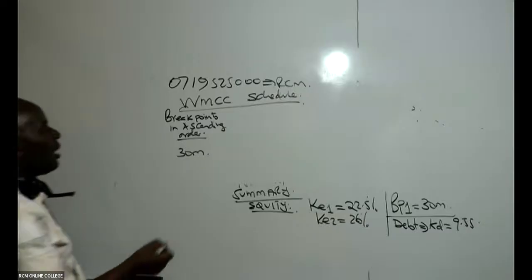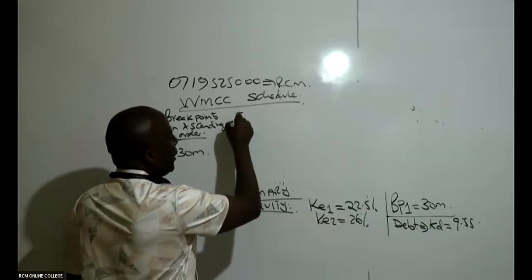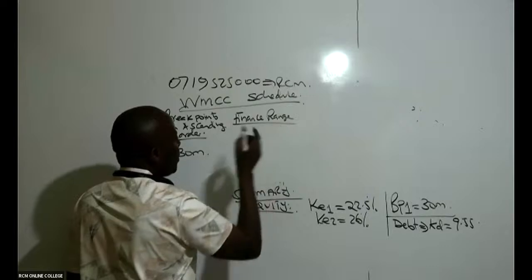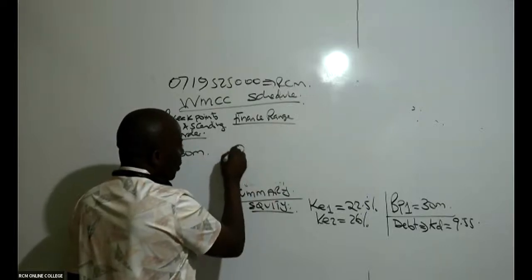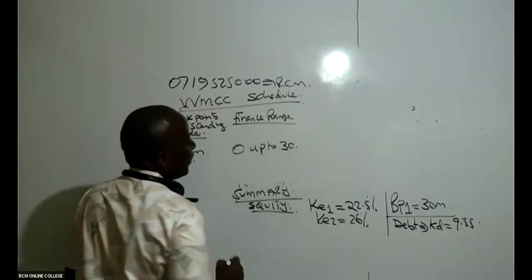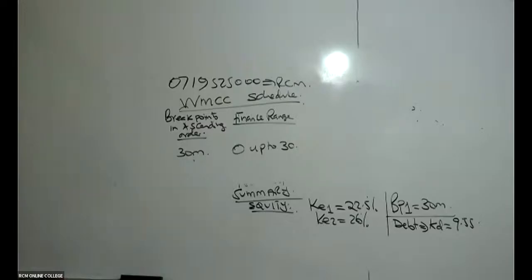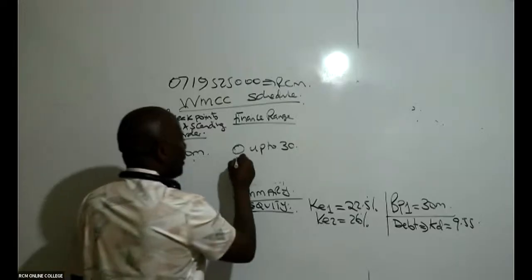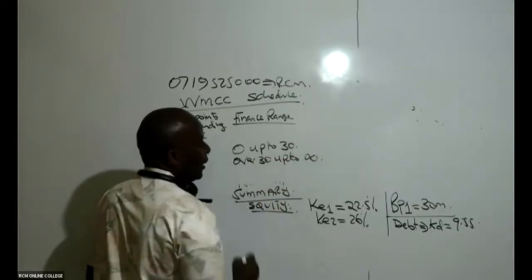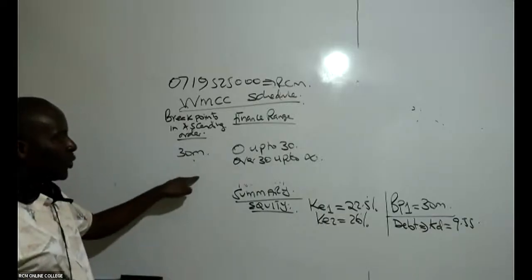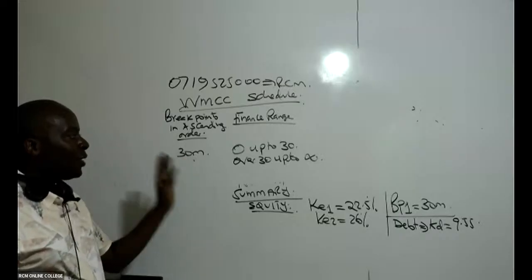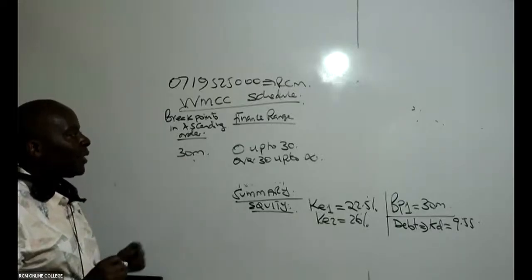So from there, come and give us the finance range. So the finance range, you have to be very careful. You talk of 0 up to the figure we have here, 30. 0 up to 30. And then you say over 30 up to infinity. Remember, your finance range must go to infinity. So many guys forget this second class. The first one is 0 up to 30. The second one is above 30 up to infinity.